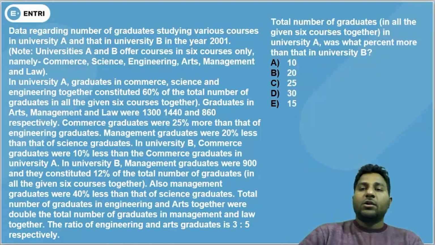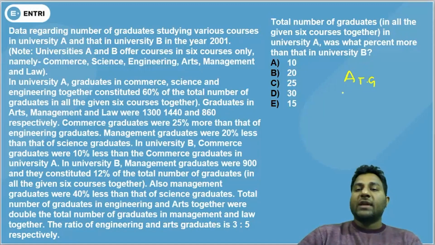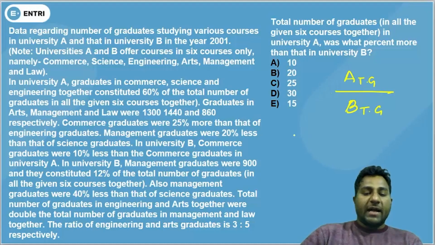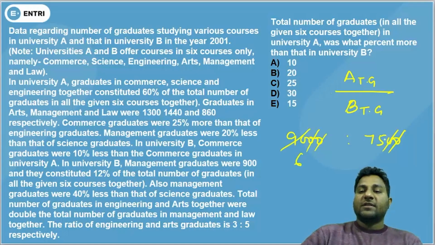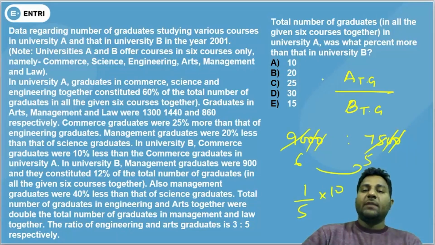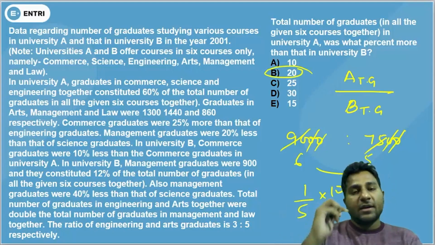Next, the total number of graduates in all the given 6 courses in University A was what percent more than the total graduates in B? We know that total graduates in A were 9,000 and in B 7,500. So the ratio is 6:5, so how much? 1 by 5. 20% is the correct answer.